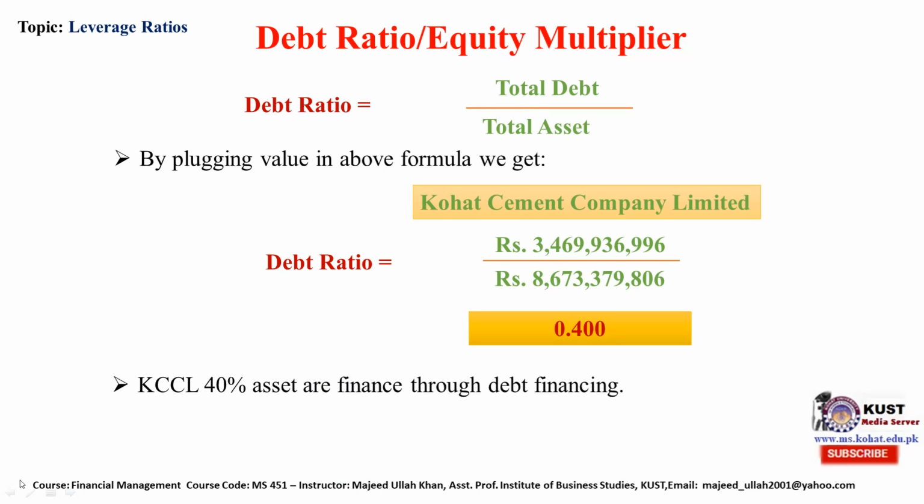Now we will discuss this one. This is debt ratio, total debt divided by total assets. This is total debt of the company, and that is total assets, which gives 0.40. KCCL assets are financed through debt financing to the extent of 40%, while 60% is financed through their own funds.